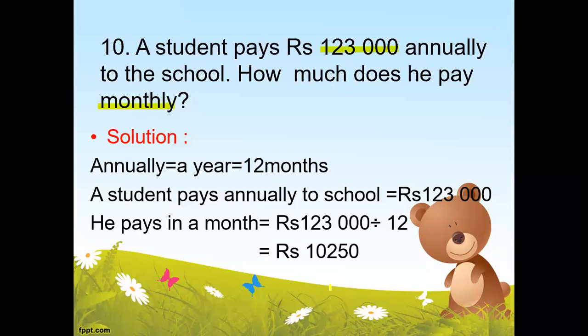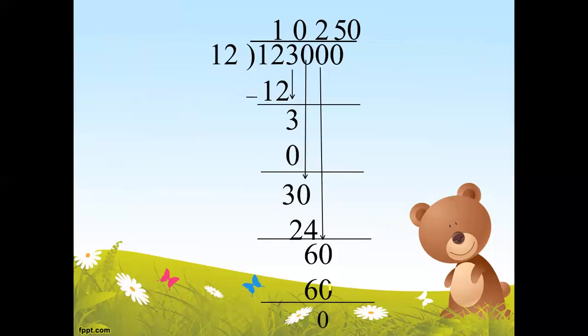So in this way, you can find out how much he or she will pay in a month. You can see the division here, but again, I will emphasize that first divide it by yourself and then check the answer, whether you have done it correctly or not.